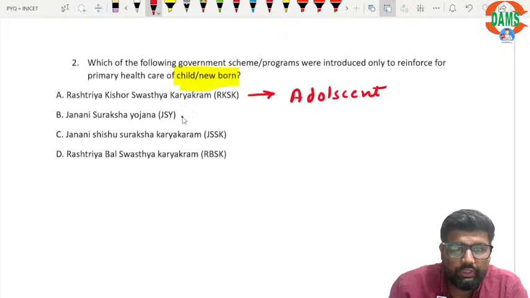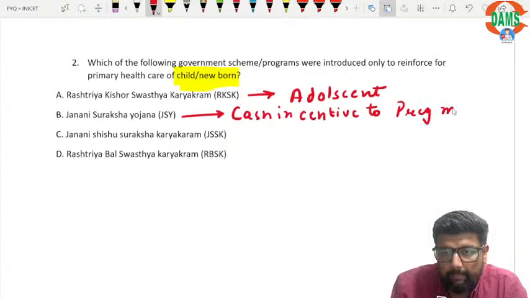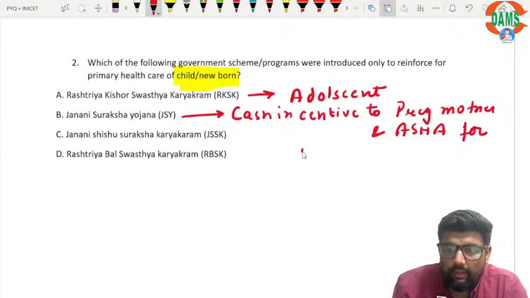Janani Suraksha Yojana. In this program, we give a cash incentive to the pregnant mother and ASHA for institutional delivery.